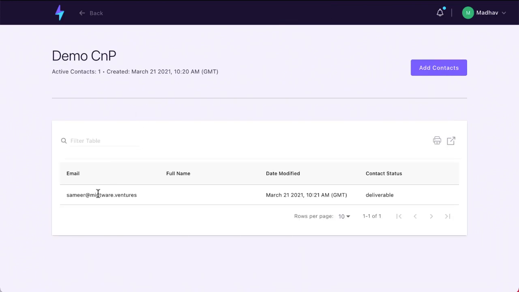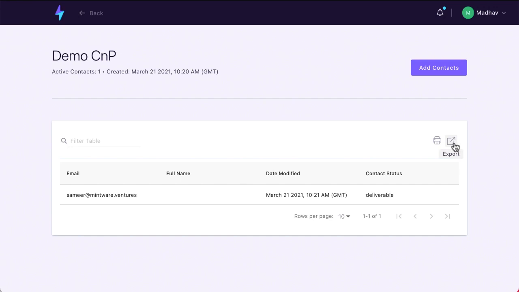So now you have this contact, and you see over here that the contact status is deliverable because the system has checked instantly if this address is deliverable or not. If I would use a bogus address, then it would show this as risky or undeliverable, and your emails will not go out to that address. So be sure to keep this in mind, that the email addresses are okay.